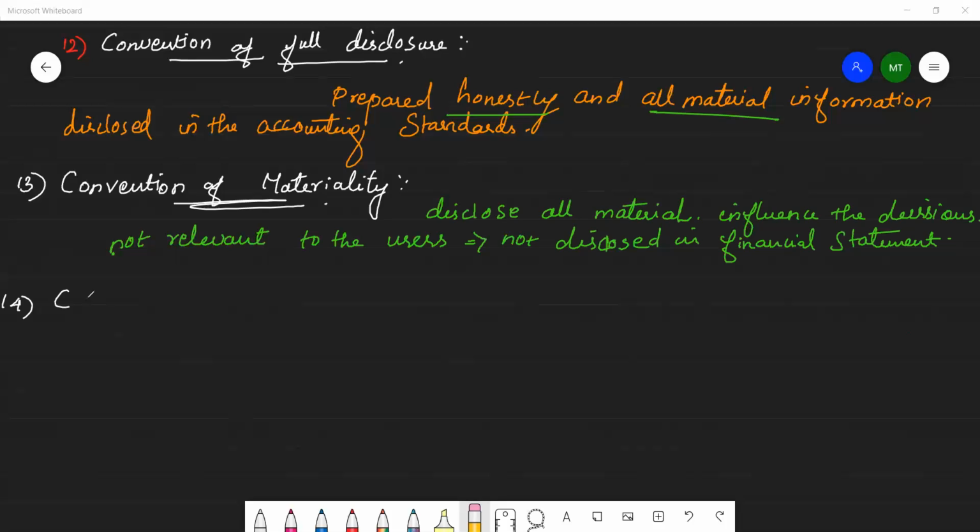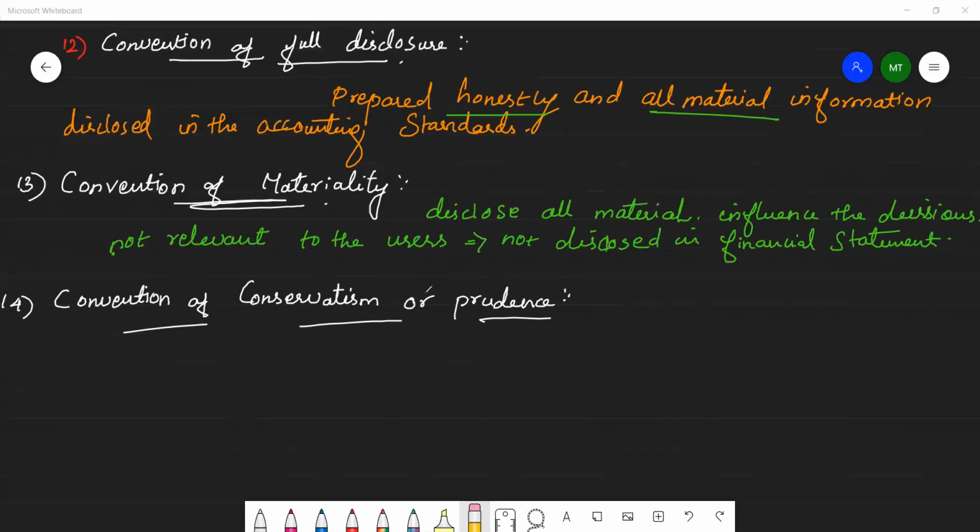Then the 14th one is the convention of conservatism or prudence. Okay.